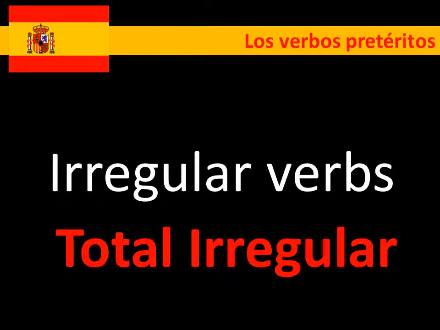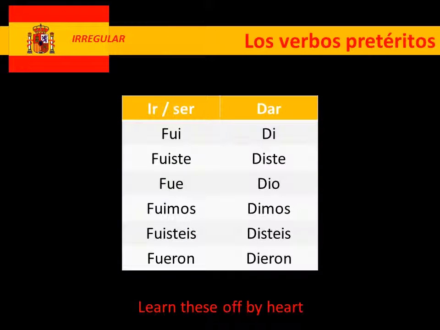Finally, totally irregular verbs. These are the ones that we're just going to have to learn. And here we go then. Ir and ser, really interesting. Ir and ser are exactly the same. So, to go or to be in Spanish in the past, fui, fuiste, fue, fuimos, fuisteis, fueron.